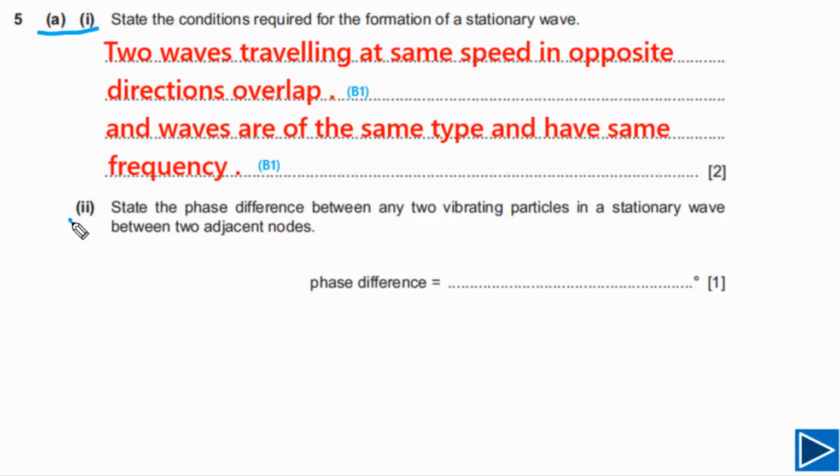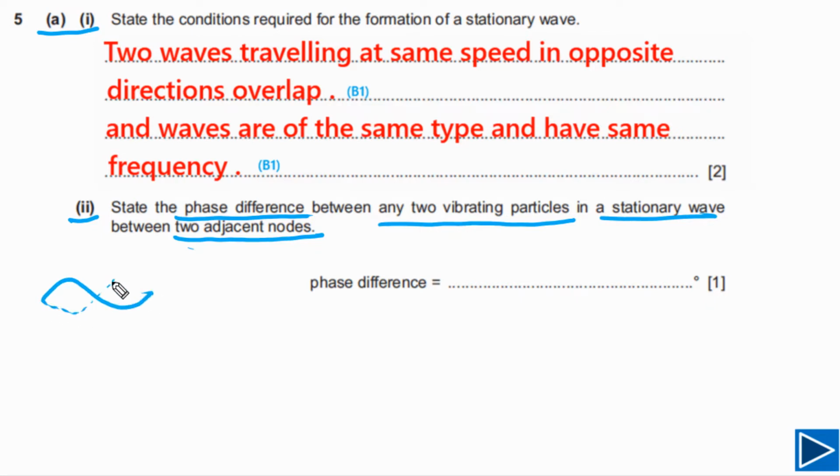Now let's move on to the second part. For the second part, we need to state the phase difference between any two vibrating particles in a stationary wave between two adjacent nodes. First of all, let's try to sketch a stationary wave. Let's say this is our stationary wave. In this case, you can see we have a node here. We also have a node at this point. So this is one node, this is another node, and this is another node.